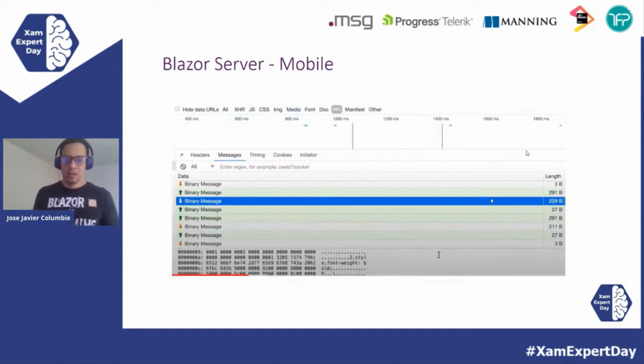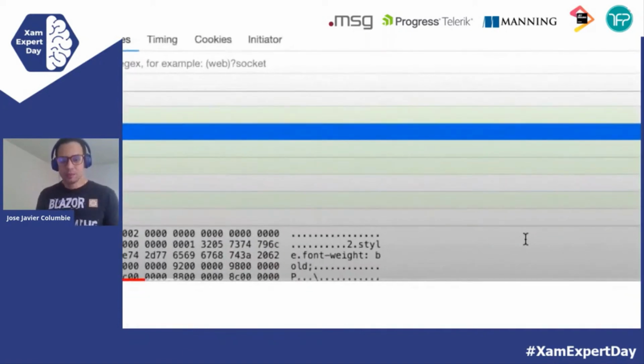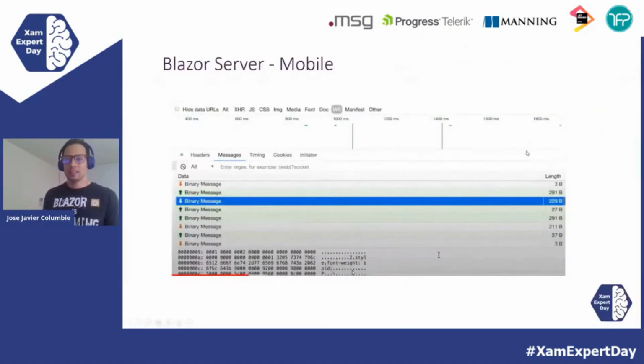If we see the message, we see that we have here the binary messages that are going back and forward. This is not meant to be readable by the user at all, but it is a good representation. We can even see here, if we look closer, that it says full style weight. So right here is being sent that, only that, and it's 229 bytes. That's not big by any means. So if you think about it, it's a really lightweight part that is being sent to the mobile.